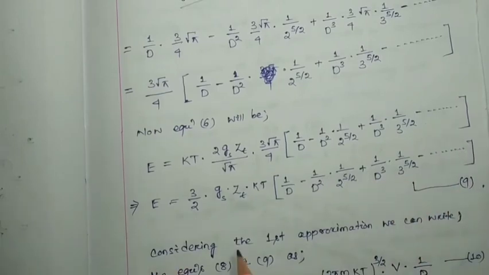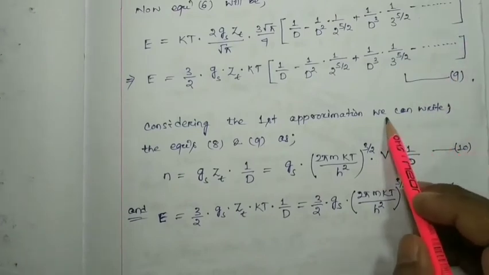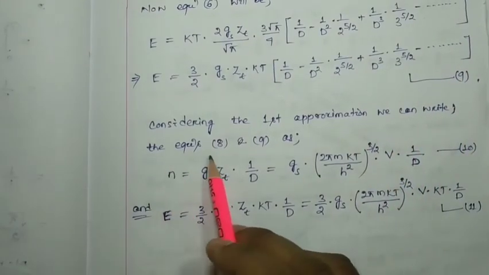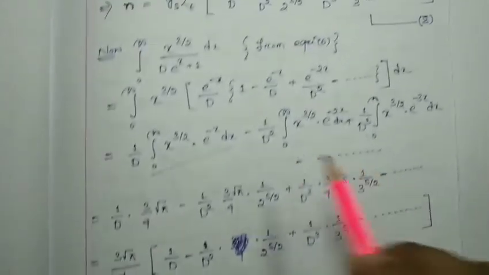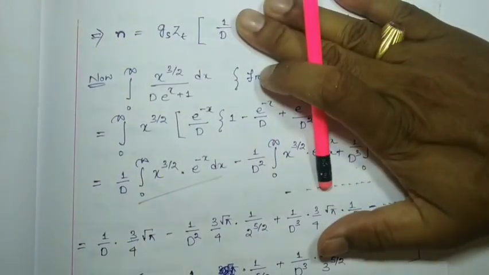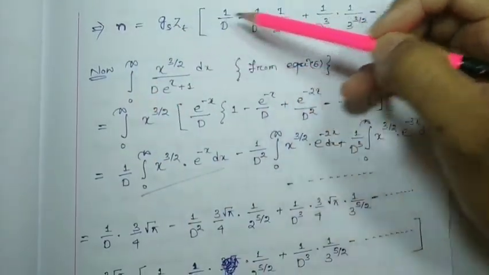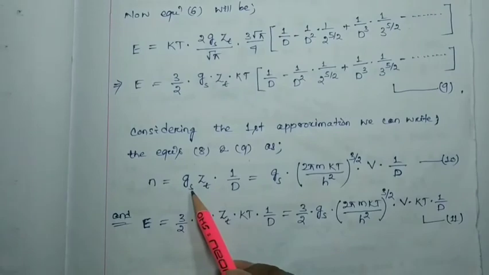And considering the first approximation, now we have to consider the first approximation. We can write equation number 8 and 9. The first approximation of equation number 8 means up to this much we have to consider, up to 1 by d we have to consider. So N will be equal to gs zt into 1 by d.